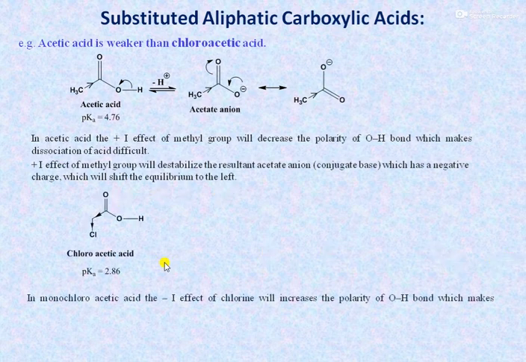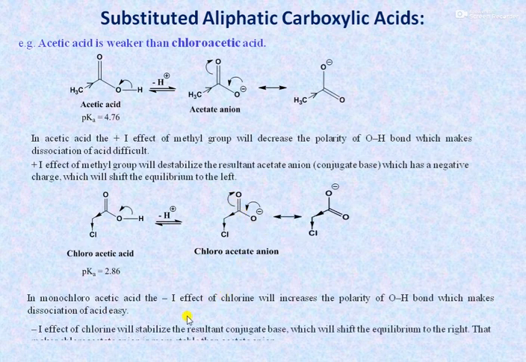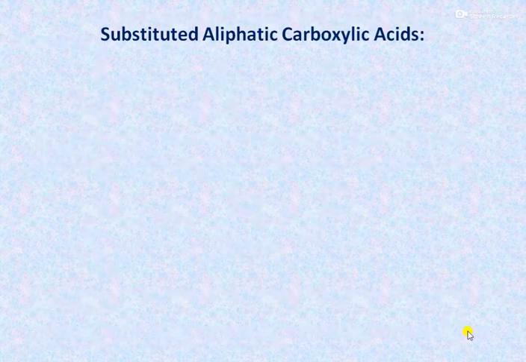While in the case of chloroacetic acid, chlorine is an electron withdrawing group, or it shows the electron withdrawing inductive effect, due to which the OH bond becomes more polar, and that's why the OH bond can be dissociated easily. As well as that, the chloroacetate anion is stabilized by the electron withdrawing inductive effect as well as by resonance stabilization, and therefore chloroacetic acid is stronger than acetic acid.